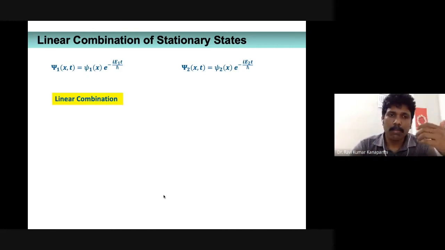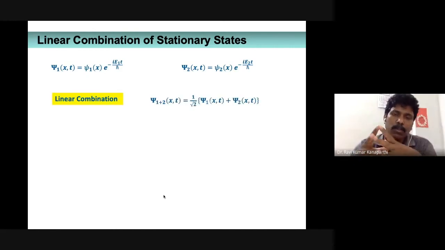Now I am going to combine them linearly. How am I going to do that? The linear combination, I am representing as psi1 plus 2 of x comma t, which is equal to, of course, we just add them together. When you add them together, obviously that particular wave function will satisfy the time dependent Schrodinger wave equation. It is quite obvious.